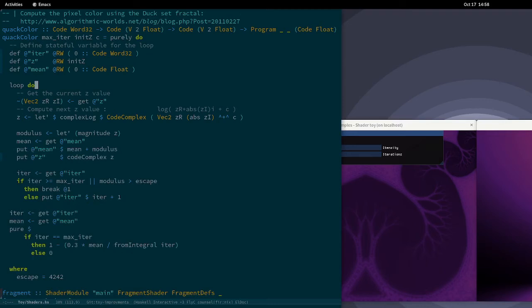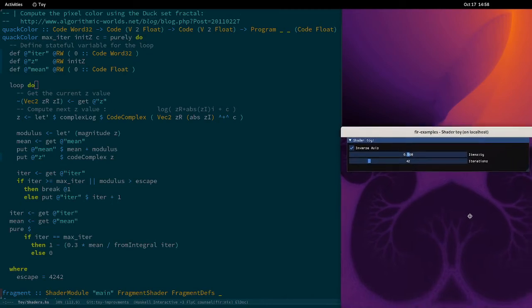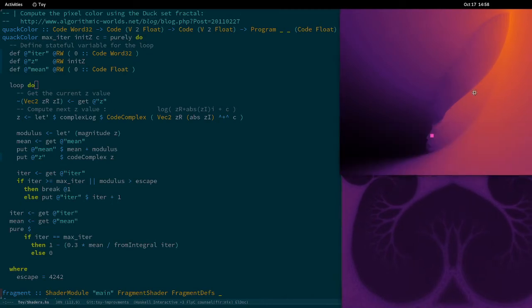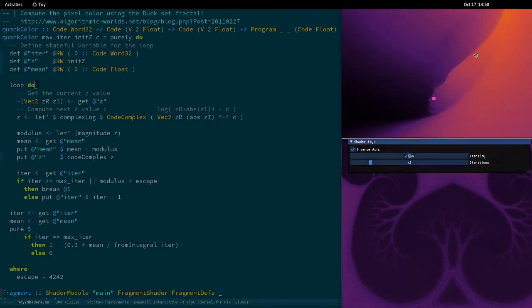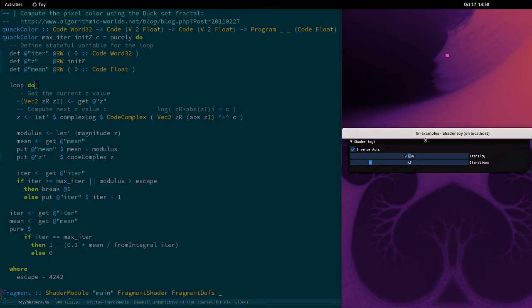So we are now looking at two representations of this quack color function running on the GPU. The first one is a map representation, which inverts the coordinate, and it is useful as it can show insight about the location of a seed that is used for the second representation, which is a Julia rendering of this equation.